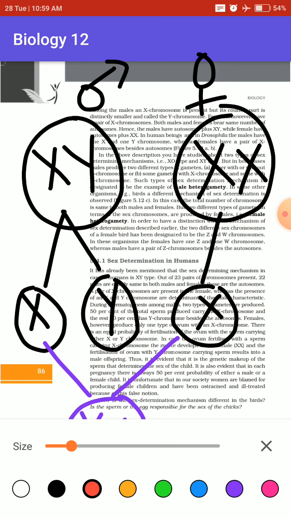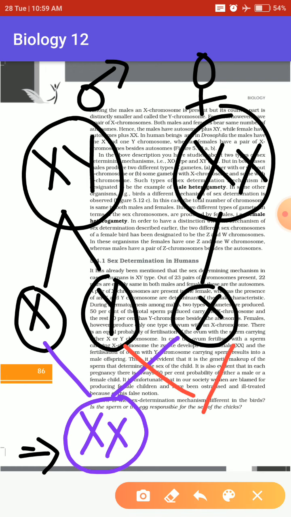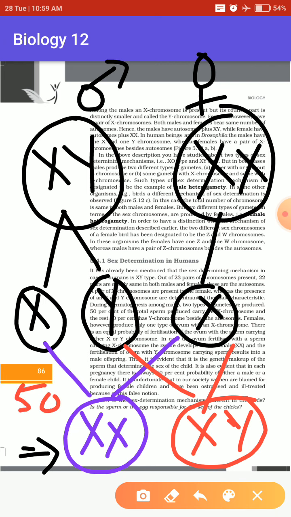Or if we take this scenario, XY, what are the chances that the next generation is a boy? So this shows that there is a 50 percent chance that the next generation is a boy, and a 50 percent chance that the next generation is a girl. So there are 50-50 chances that the next generation could be a boy or a girl.